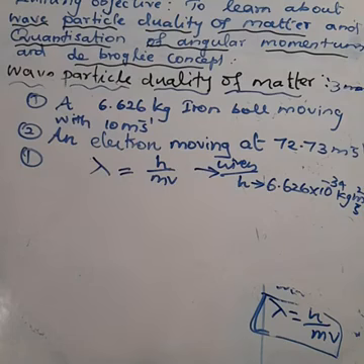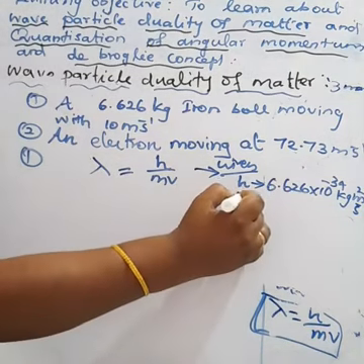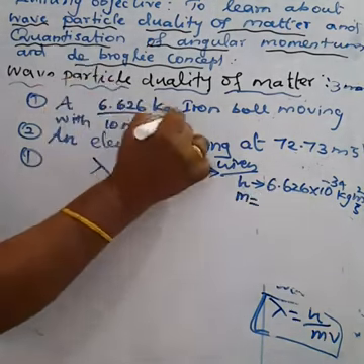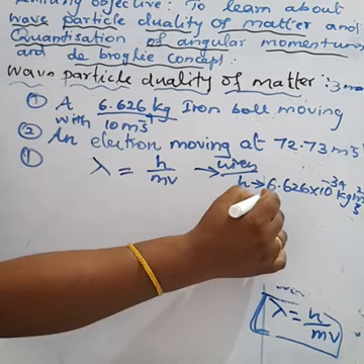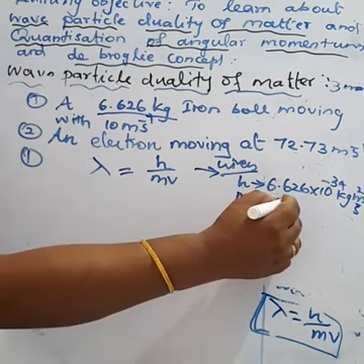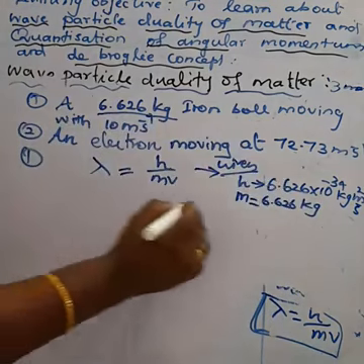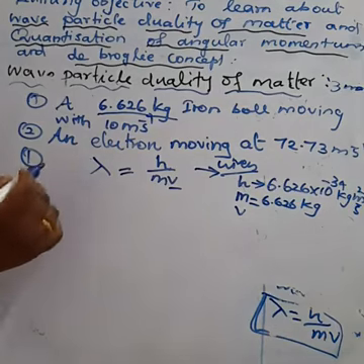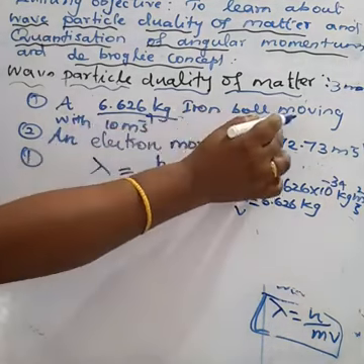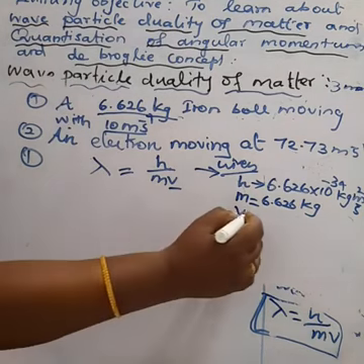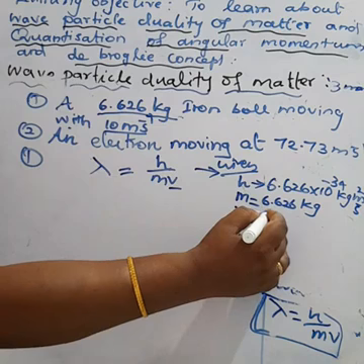And what is the mass of the iron ball? m is equal to 6.626 kilogram. What about v? v means velocity: the 6.626 kilogram iron ball is moving with 10 meter per second.